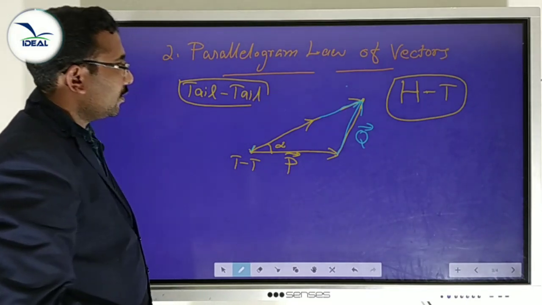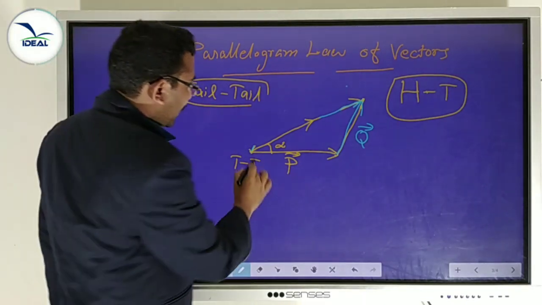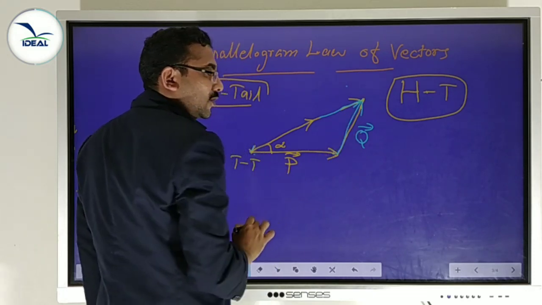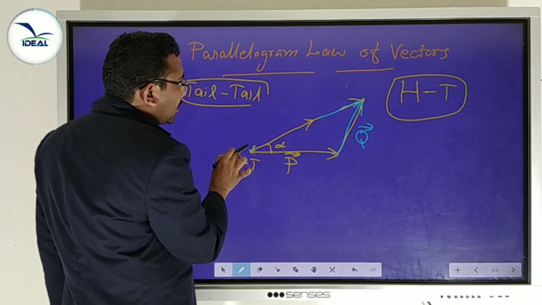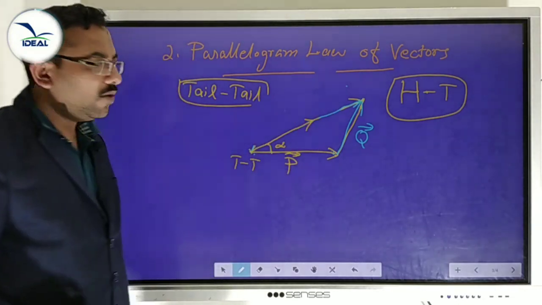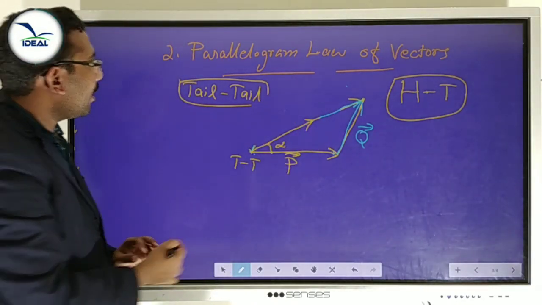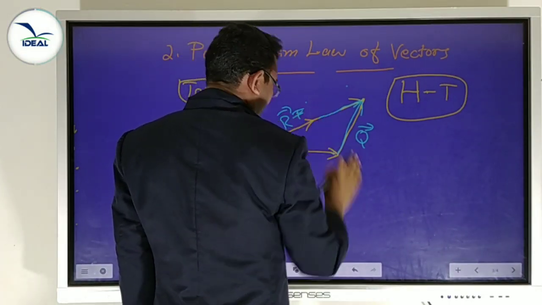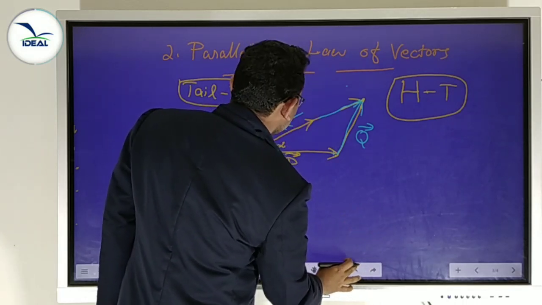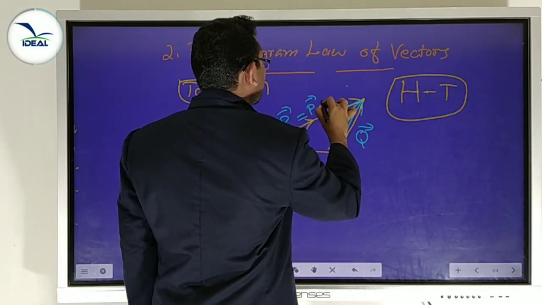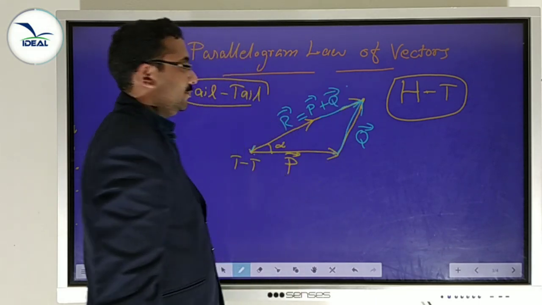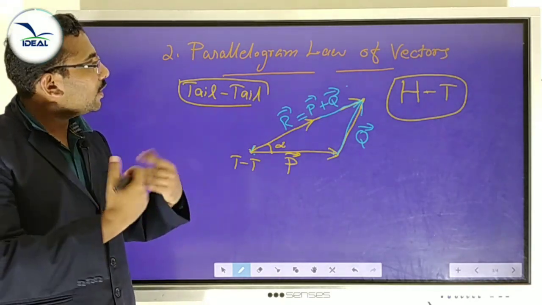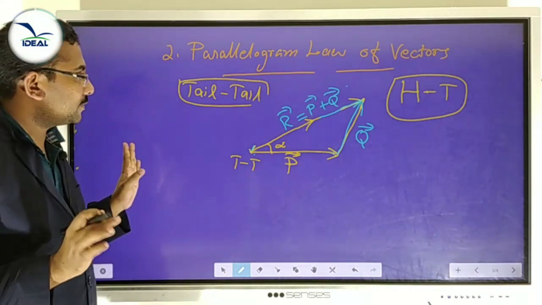Look here, one side is P, this is Q, this is a head to tail connection, which means the triangle law. This is the third side of the triangle in opposite order, which represents the resultant R equal to P plus Q. That means both are the same. They are only two different ways to add two vectors.